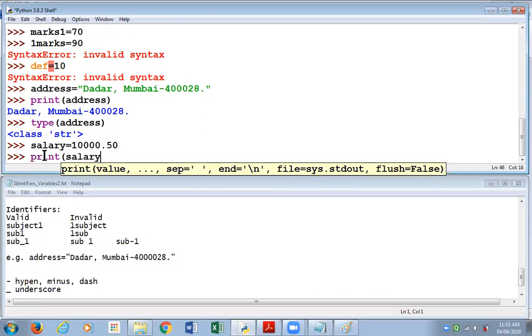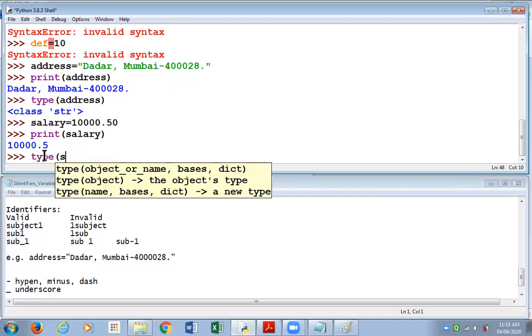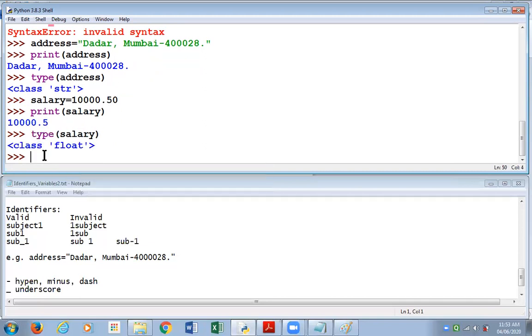Giving the print function to see the value of salary, and then the type function to understand what type of variable salary is, I get the answer float. Next, a variable married. We are making a variable married to store the marital status of a person, and we are assigning a Boolean value True to it.